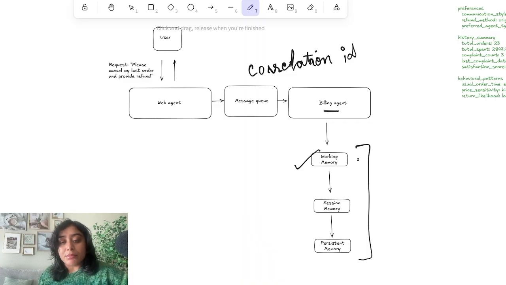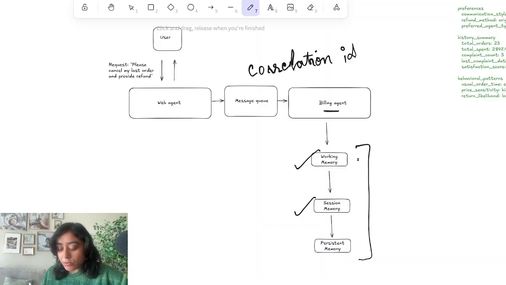Session memory is something that we already discussed. It pertains to a particular session. In this case, this entire conversation could be considered a session. It lasts from somewhere between 30 minutes to 24 hours or even beyond.